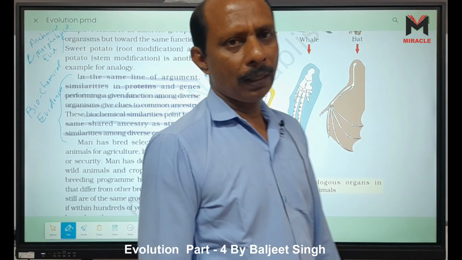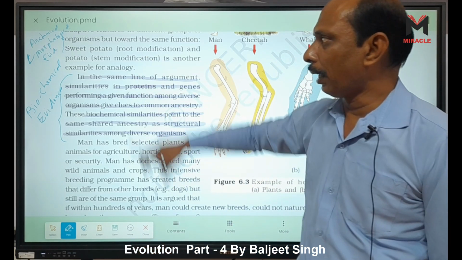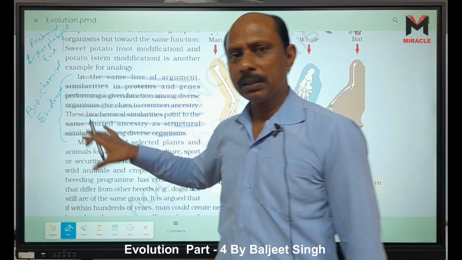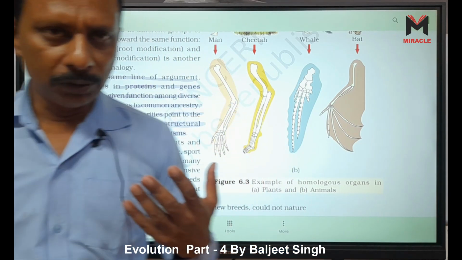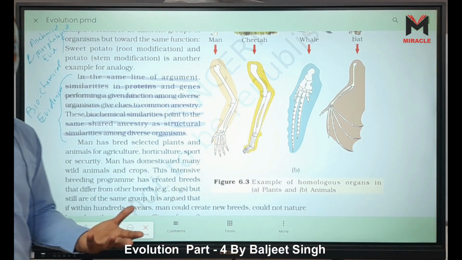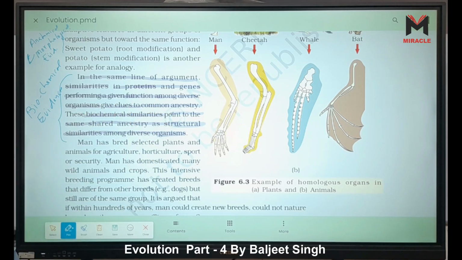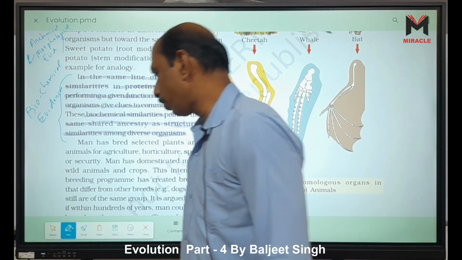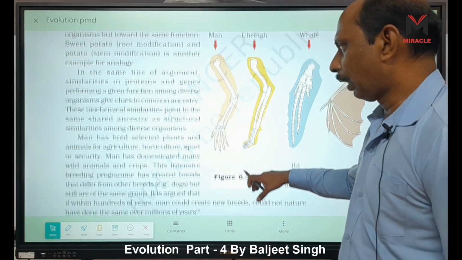How many evidences do we read here? First, fossil. Second, we read about the embryological evidences. Third is given here, anatomical and morphological evidences. Fourth is given here, biochemical evidences, right? Protoplasm, proteins, genetic codes, nucleic acids, they are the same and they give a clue to common ancestry. Now next, anthropological. Now here what is given? Anthropological means human-made, man-made, or we can say artificial.